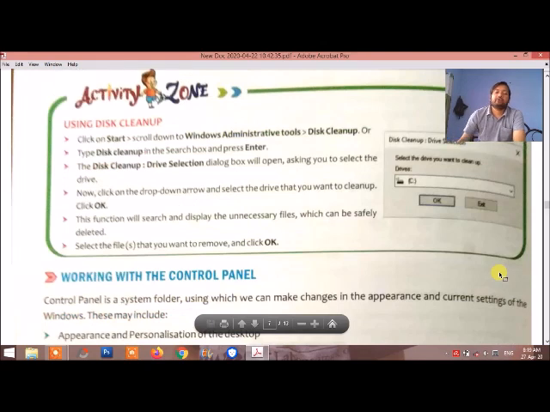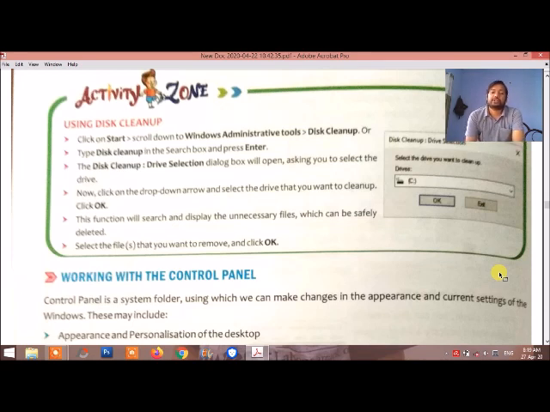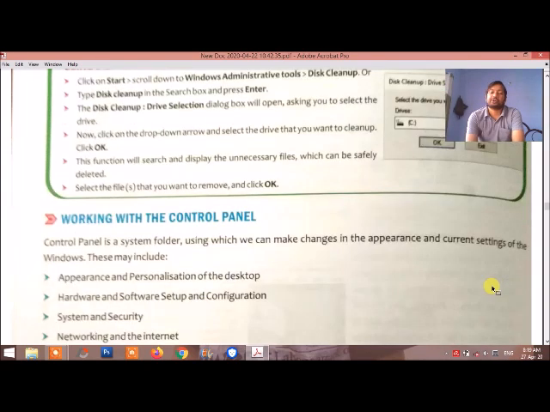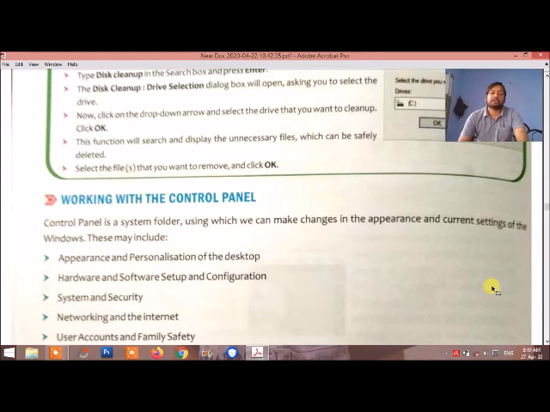Next topic is working with the control panel. Control panel is the feature which is used to control all the system management which is installed in our system. First is input output management systems. It is also used to control the hardware which is connected to our systems. For example, hardware and software setup configuration means that if you have added a printer in your system, you have to set the proper path to copy or print out the document.